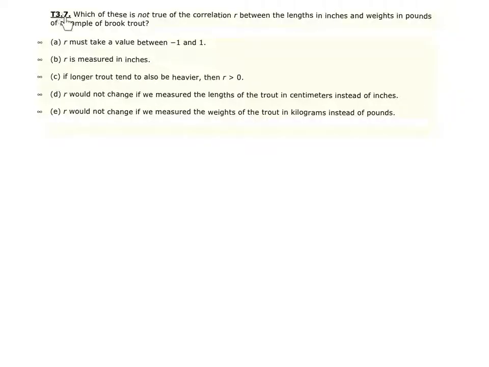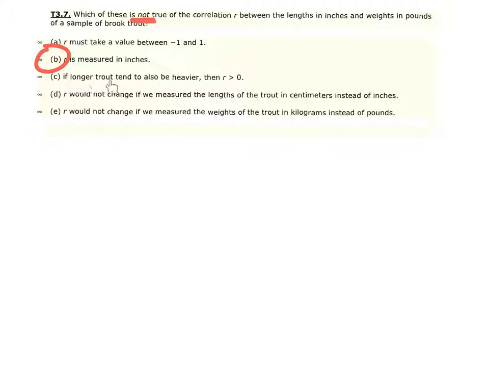Number 7, which of these is not true of the correlation R between the lengths in inches and weights in pounds of a sample of brook trout? Now, the one thing you want to remember, if you can, is that correlation technically has no unit of measure. So the one that is not true in this case would be letter B, that it's measured in inches. We do know letter A is true. Correlation is between -1 and 1.